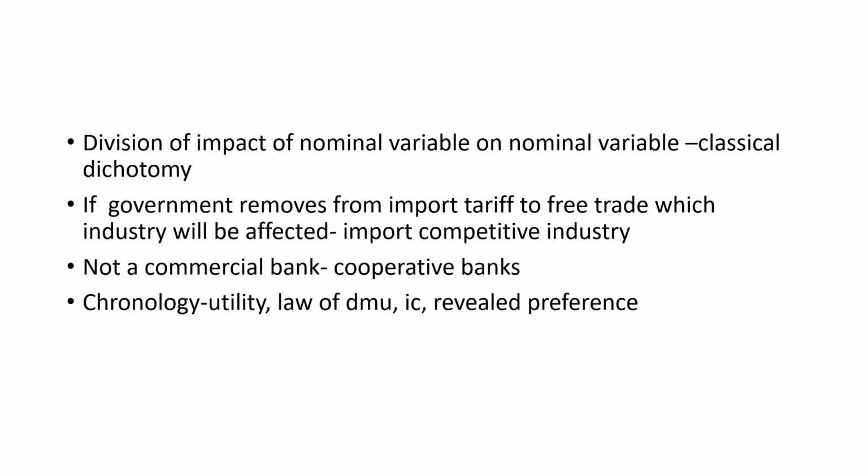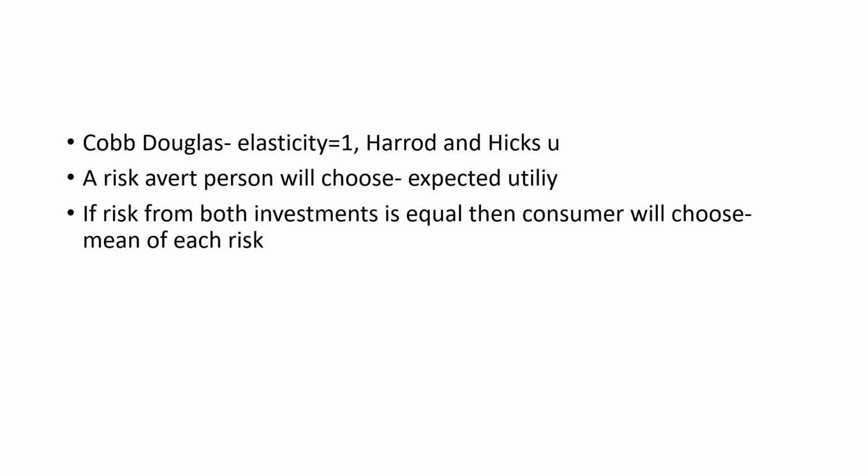You were asked to identify the right chronology. The right chronology is that it was the term utility that came into being. That was the idea which came first. Utility, the idea of utility came first, then came the idea of law of diminishing marginal utility, then came the idea of indifference curve theory, then came the revealed preference theory.